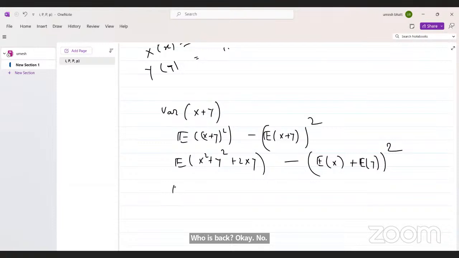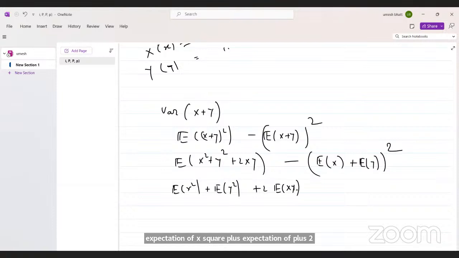This can be written as the expectation of X squared plus the expectation of Y squared plus 2 times the expectation of XY, minus the expectation of X squared, minus the expectation of Y squared, minus 2 times the expectation of X times the expectation of Y.